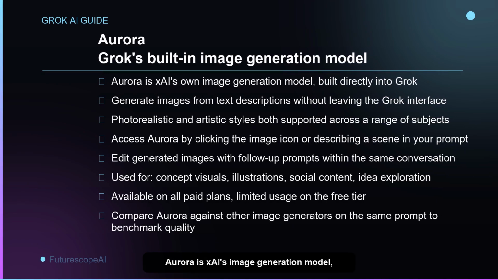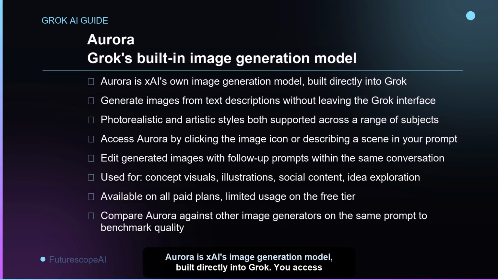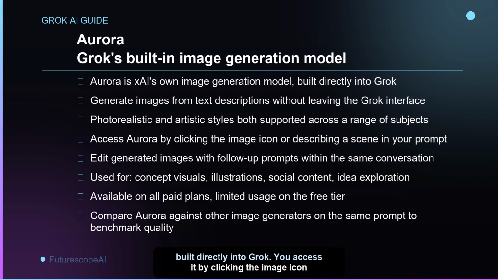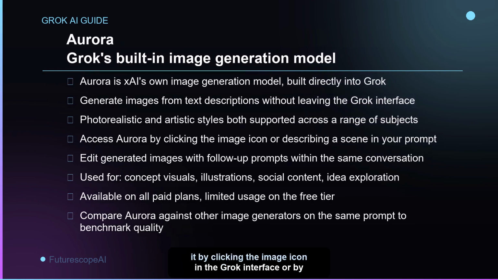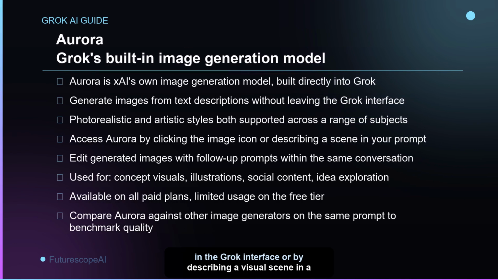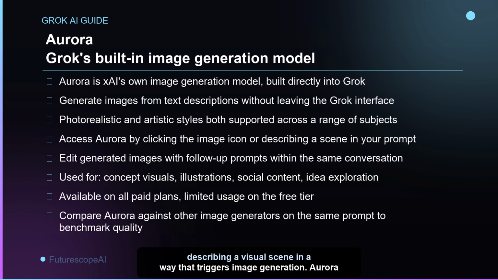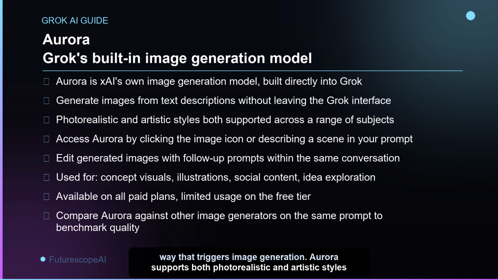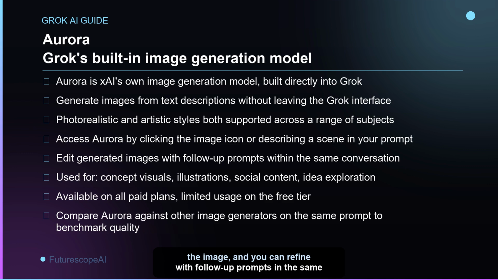Aurora is XAI's image generation model, built directly into Grok. You access it by clicking the image icon in the Grok interface or by describing a visual scene in a way that triggers image generation. Aurora supports both photorealistic and artistic styles across a wide range of subjects. The practical workflow: describe what you want in plain language, Aurora generates the image, and you can refine with follow-up prompts in the same conversation.